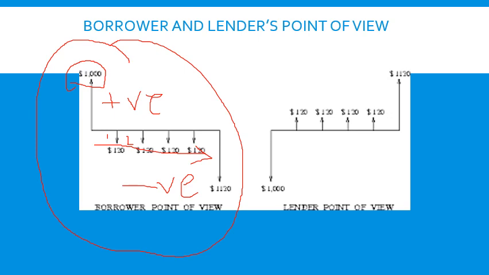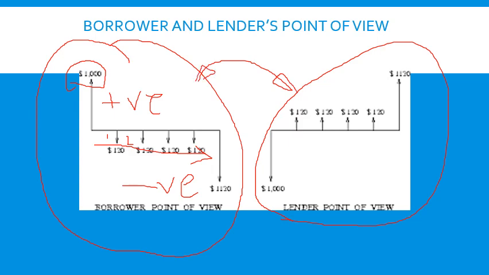Let us see the same case from the lender's point of view. This is the cash flow diagram for the same case. These two cases are one and the same. Here, the amount that was credited to your account gets debited from the lender's account, maybe a bank, or an individual, or a financial organization, whatever it is.